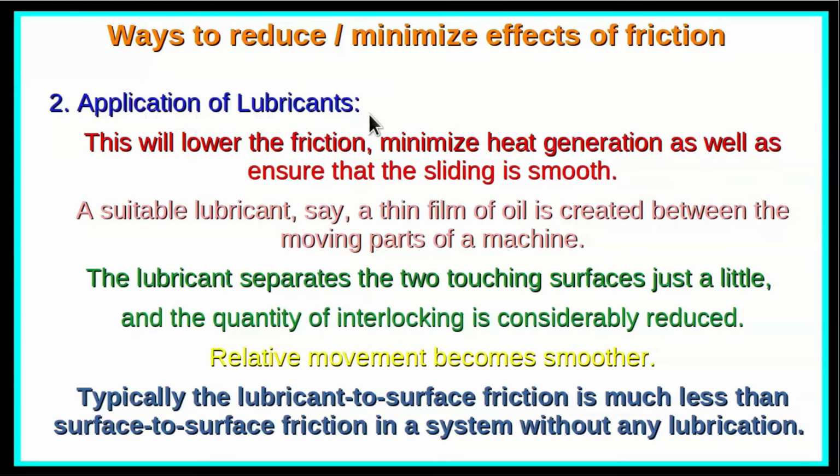Another is the application of lubricants. This will lower the friction, minimize heat generation as well as ensure that the sliding is smooth. A suitable lubricant, say a thin film of oil, is created between the moving parts of a machine. What does the lubricant do? The lubricant separates the two touching surfaces just a little bit, and the quantity of interlocking is considerably reduced thereby. That means the relative movement becomes smoother. Typically, the lubricant to surface friction is much less than the surface to surface friction in a system without lubrication. So that is how the lubricant acts to reduce the frictional forces.